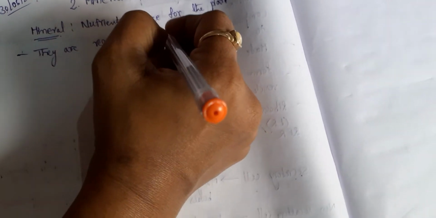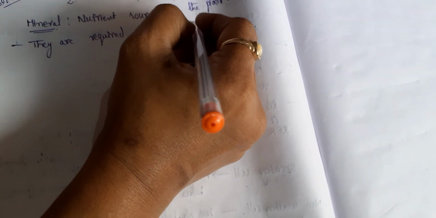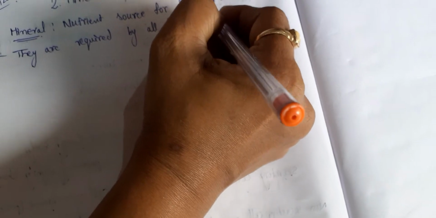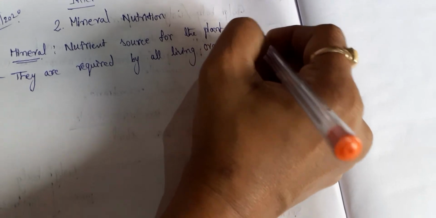So minerals are required by all living organisms. Why do they require? For their growth. If they want to grow, they require minerals. So the growth and development requires minerals.